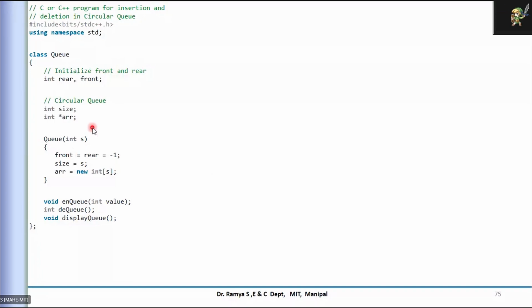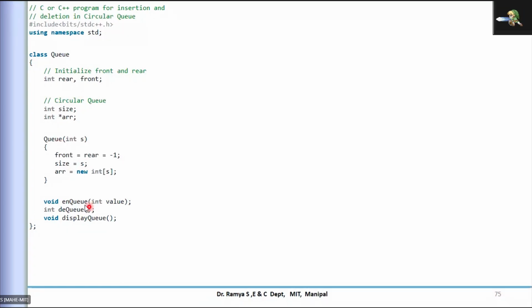Okay, and there is a size, which represents the capacity of your queue. And it also says, see here, whenever the queue is initialized, both the front and the rear are initialized to -1, as we discussed earlier. So this size you can define while creating or initializing your queue here.